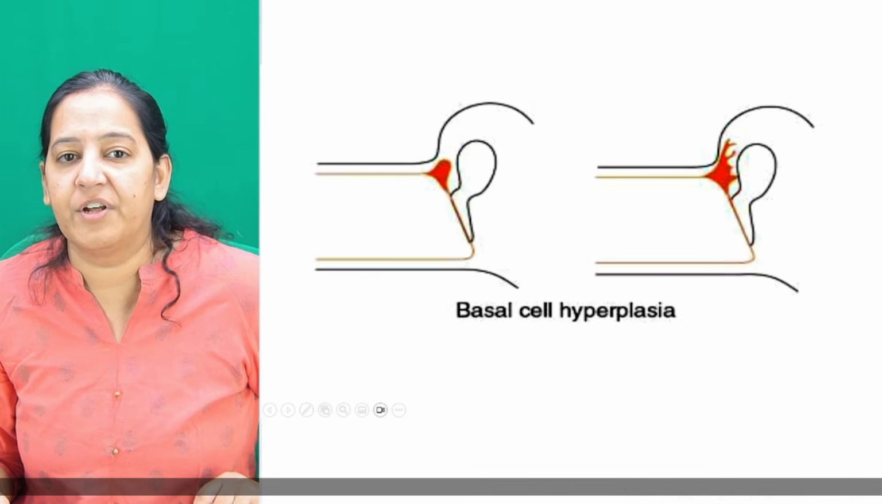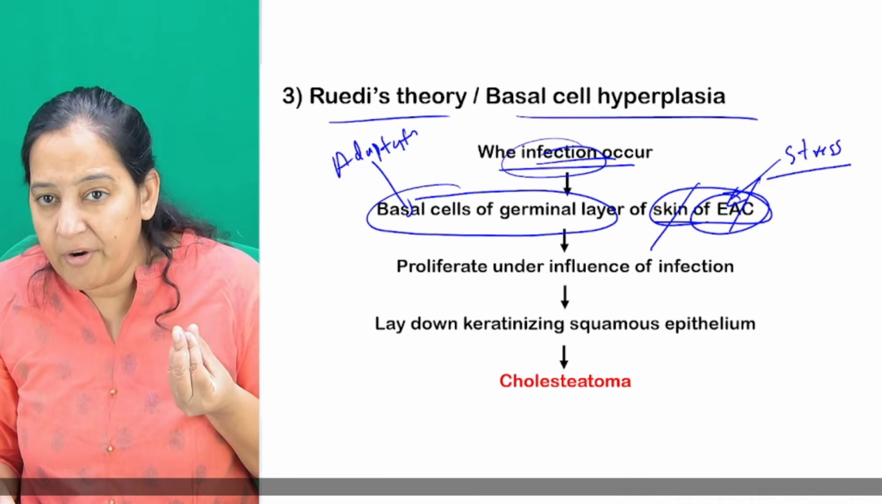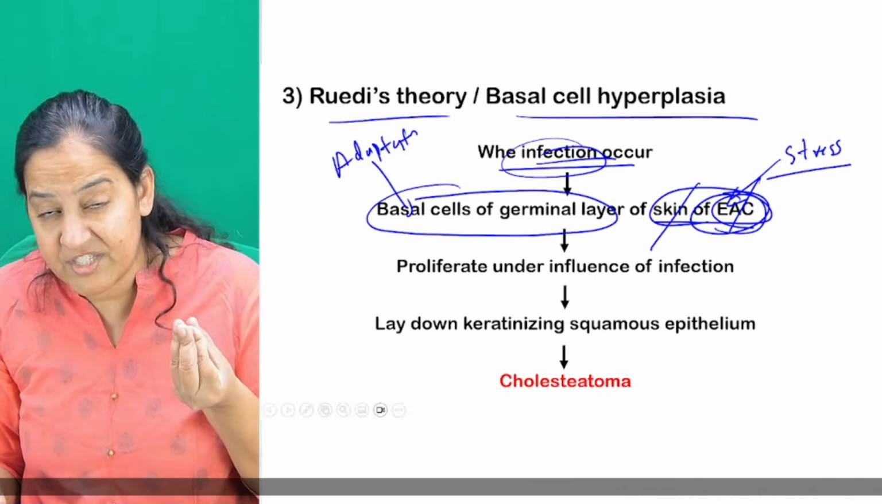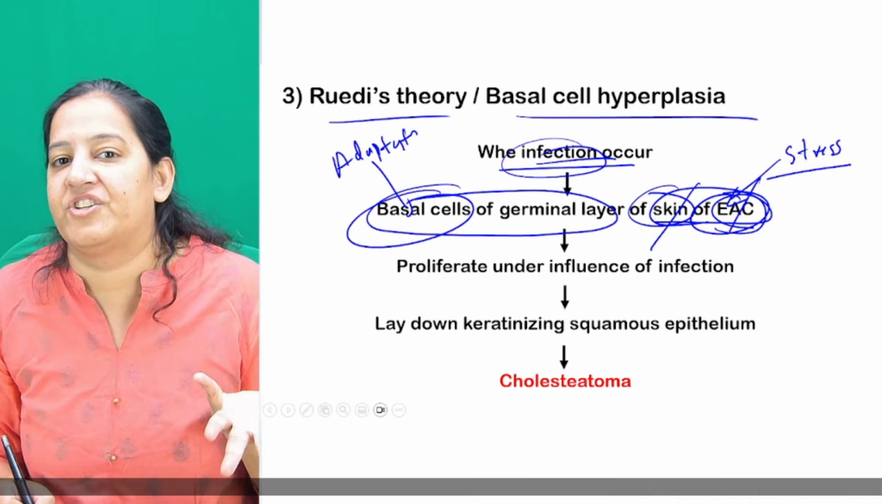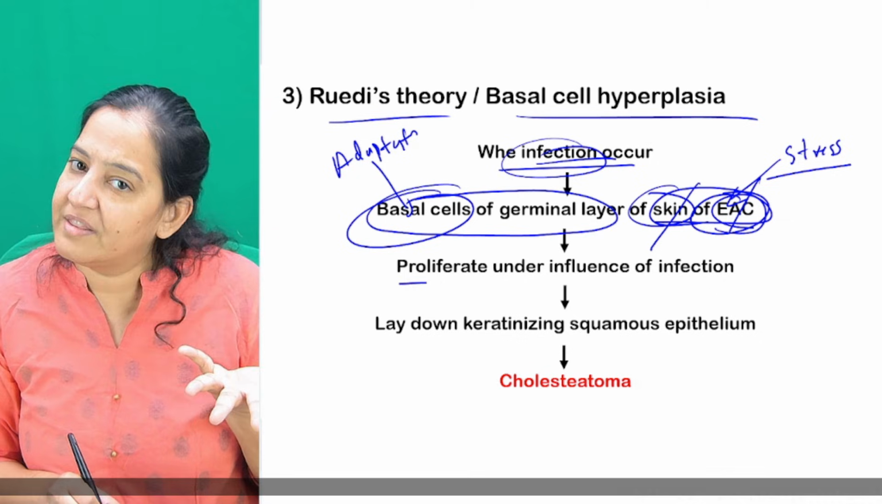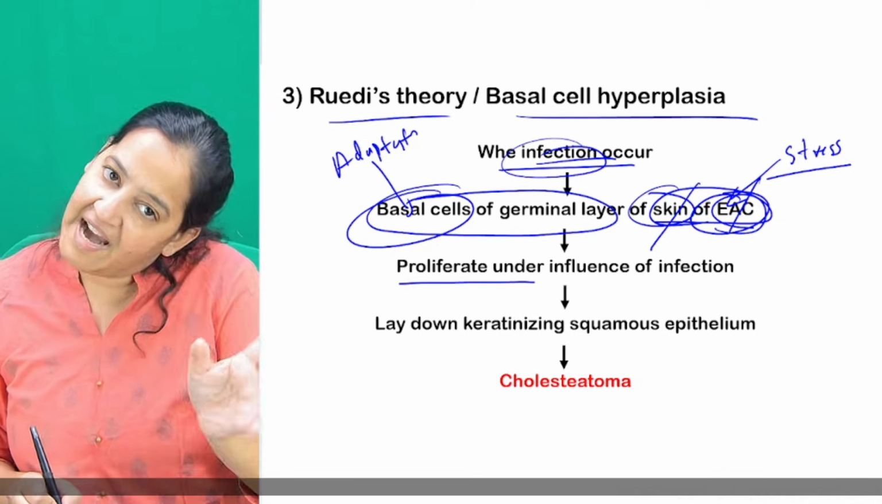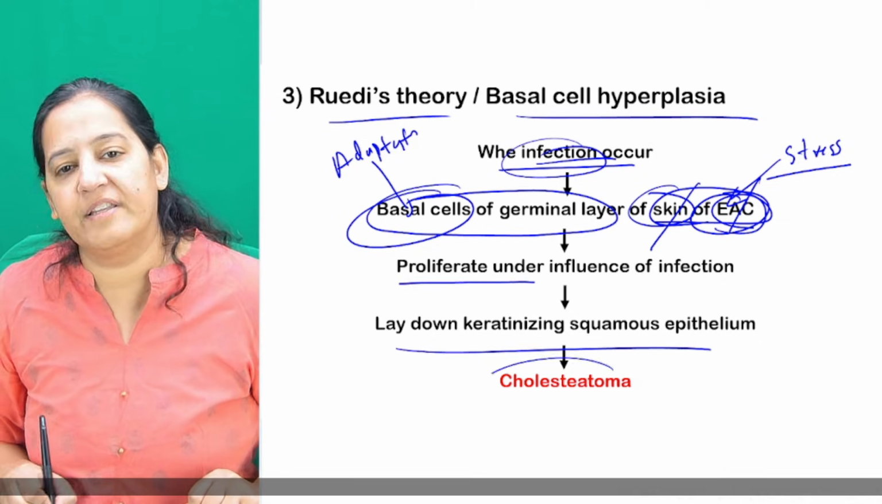In the external auditory canal, the EAC gets irritated. The skin cells of the external auditory canal get irritated, and the basal cells undergo hyperplasia. After hyperplasia, they proliferate and enter the middle ear, and they form the cholesteatoma.